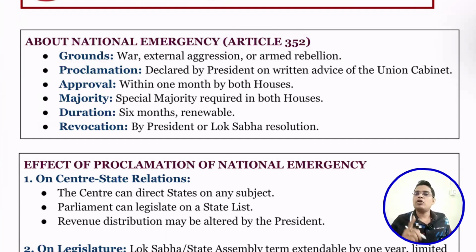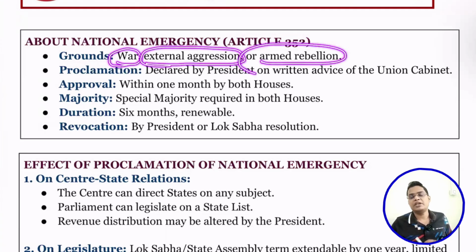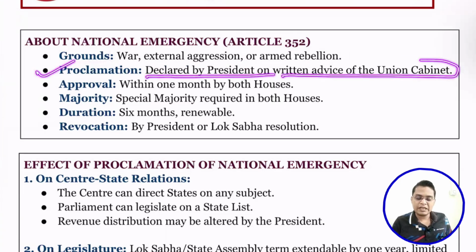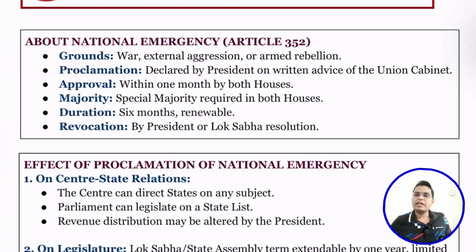And there are 3 grounds under which we can impose the national emergency. So first one is war, second is external aggression, and third one is about the armed rebellion. These 3 grounds we can implement. So next is proclamation. It is declared by the president on written advice of the cabinet. So to impose national emergency, the president needs approval of the cabinet, not only the prime minister.